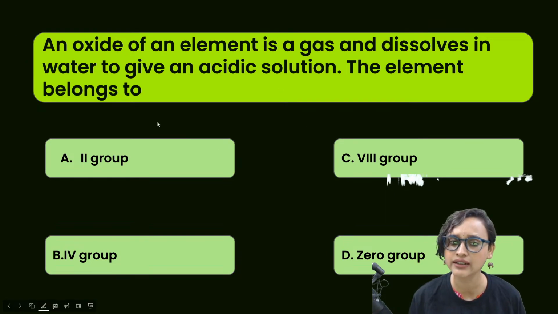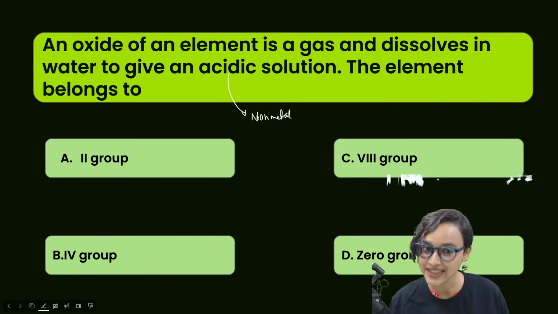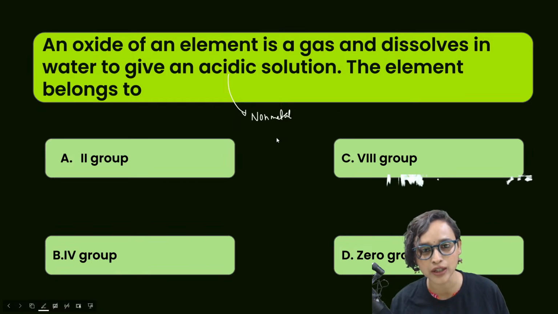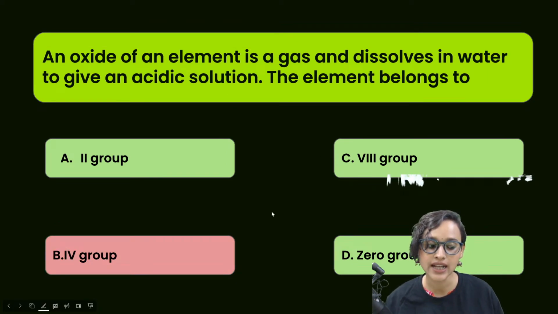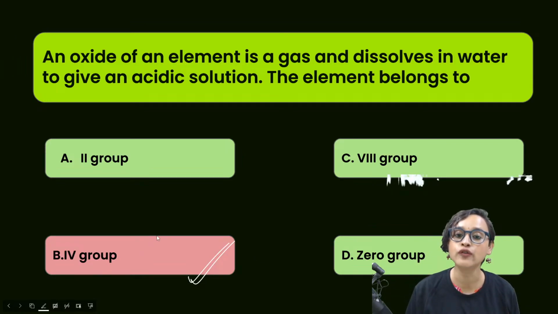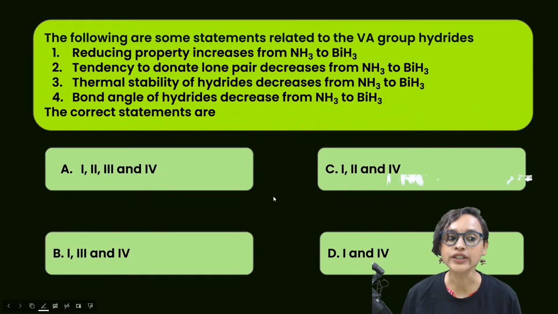And we all know that it is acidic. That means it has to be a non-metal, because we know that non-metallic oxides are acidic in nature, isn't it? Yes. So if it is acidic, then it has to be a non-metal. And which gas is very popular? Of course, we know that it is CO2. So what is the correct answer, my dear student? Very good. Well done. It is option B, fourth group. So in the olden days, group 14 was called group 4. Get it? Understood? Yes? Amazing.